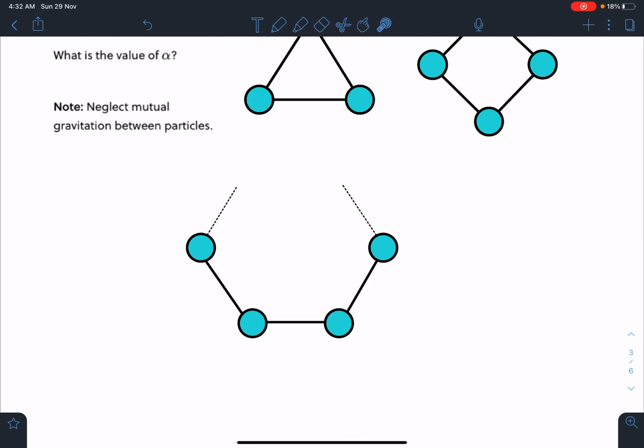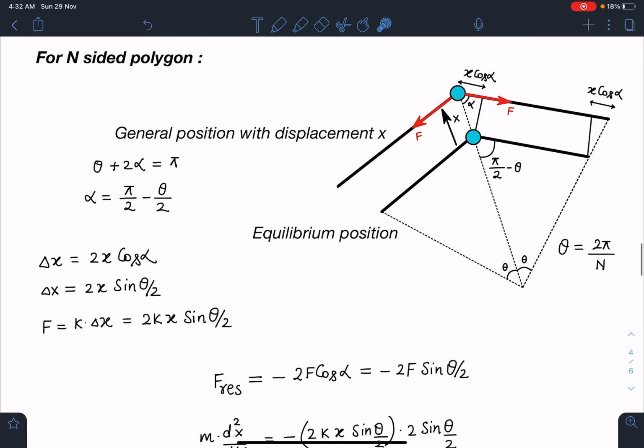So for n-sided, this kind of situation, we will have this angle. I can write this is going to be 2 pi by n. So here, let's say for n-sided polygon, this is the equilibrium position here. You can extend these angles, and n-sided polygon you can complete. So I'm looking at one particle alone. So in equilibrium, forces are balanced on this, and these springs are relaxed. Now radially, these particles, let's say they are displaced by a displacement of x.